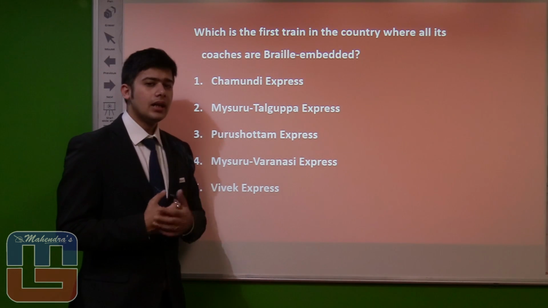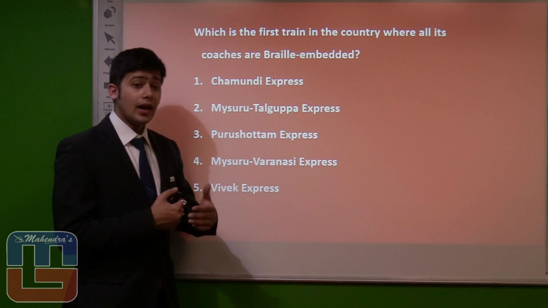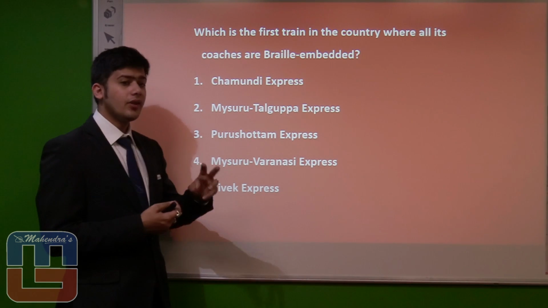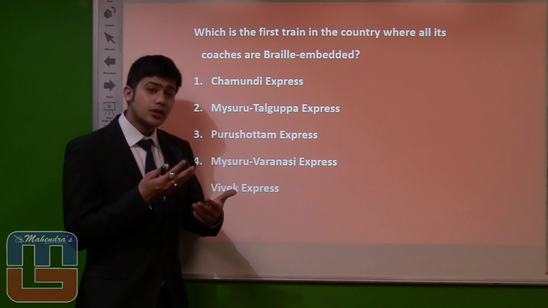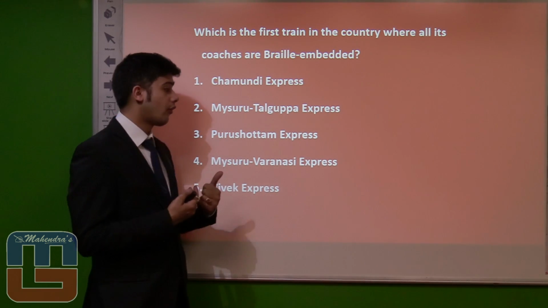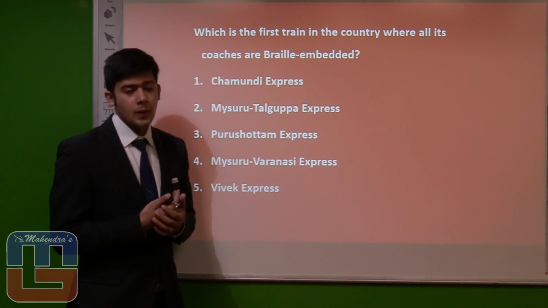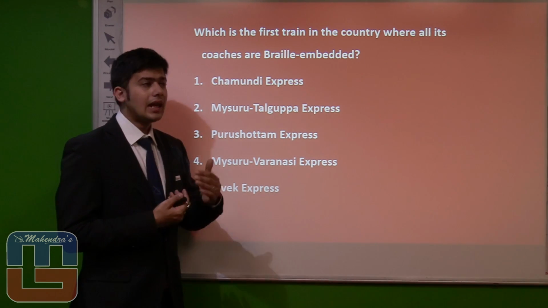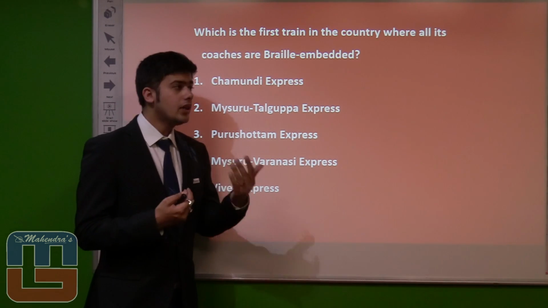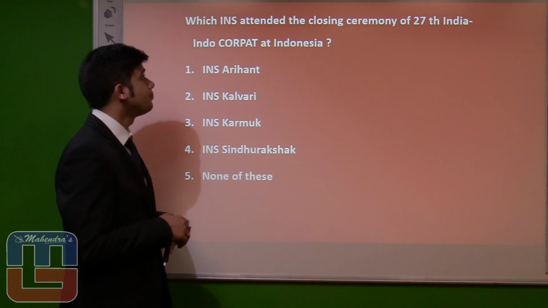Similarly, we have the Mahamana Express, the first train that had bio toilets as well. The Dibrugarh Rajdhani Express also has bio toilets. So we have 3 trains that are in use. We also have in the budget the Humsafar, for example, which is an example of trains that would have AC coaches. We have different sorts of trains in use, for example, Tejas. We have to keep track of new trains being presented or provided by the Indian Railways on the Indian Railway tracks. Let's proceed to the next question.